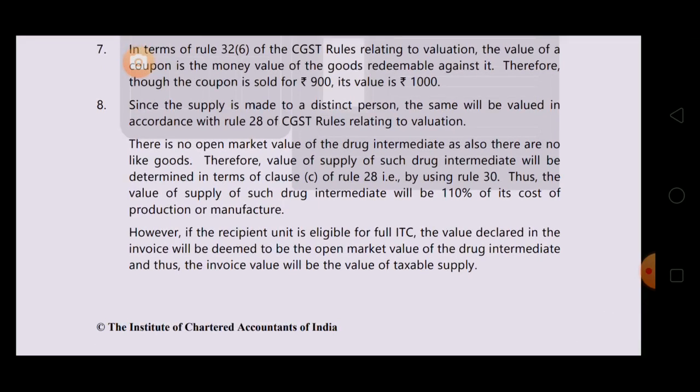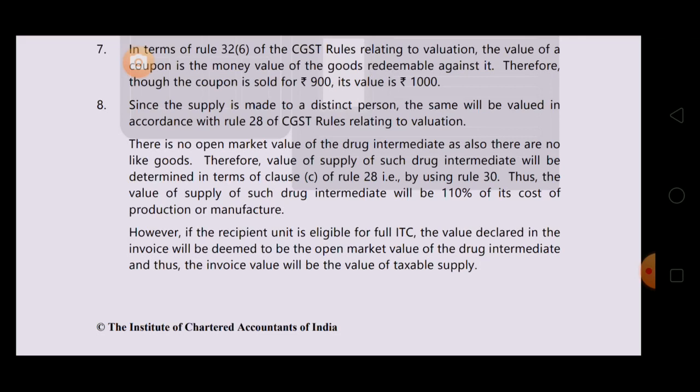See what is given here. There is no open market value of the drug intermediate, as also there are no like goods. So both points are not possible, that is exhausted. Open market value is not possible, like kind and quality is not possible. Therefore the value of supply of such drug intermediate will be determined in terms of clause C of rule 28, that is by using rule 30.